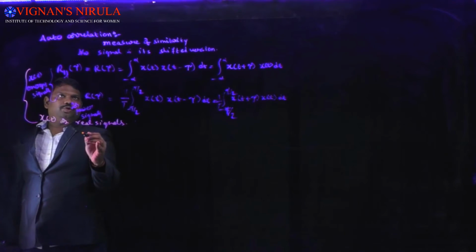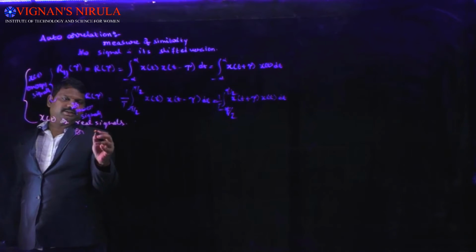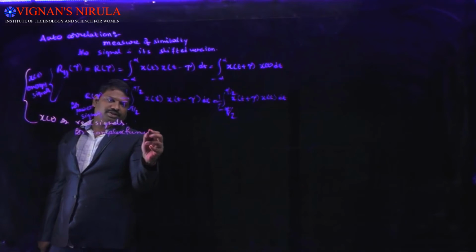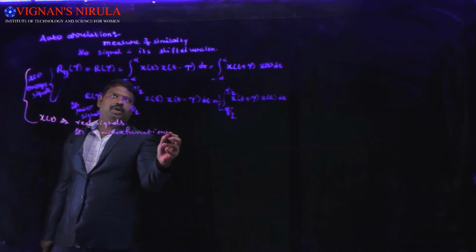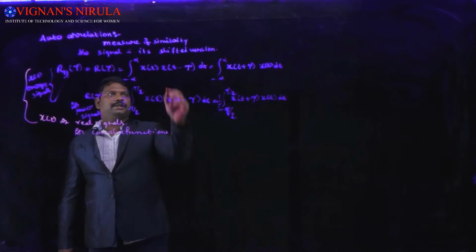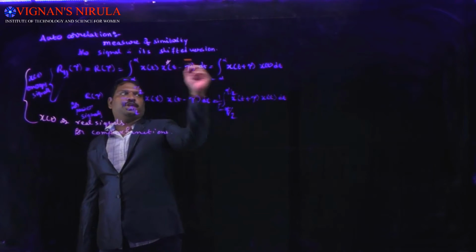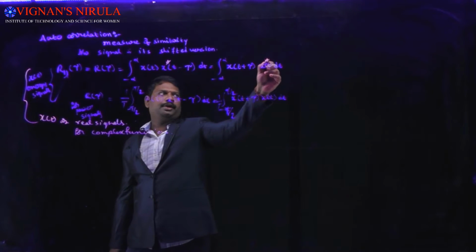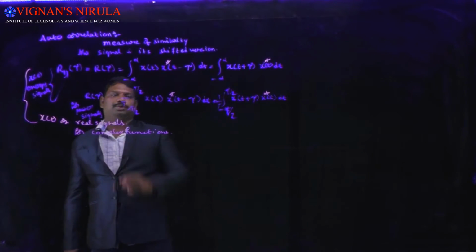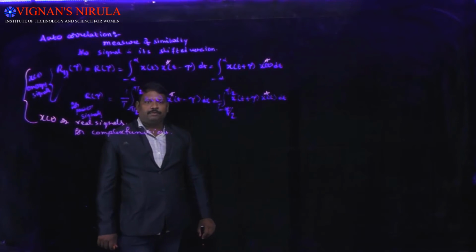Now, if it is for complex signals, or complex functions, the same concept applies. For the second signal, we take the complex conjugate, whatever the form.